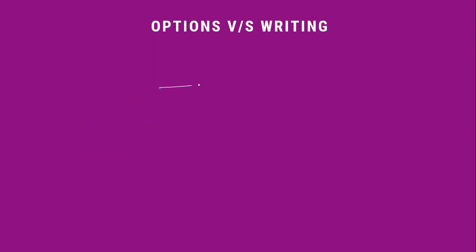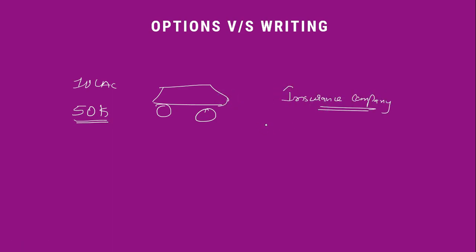Assume you buy a car, right? You buy a car at 10 lakh rupees and you pay, let us say, 50,000 rupees as insurance. Now, this insurance company who has sold you the premium at 50,000 rupees has collected 50,000 from you, and that is the maximum profit an insurance company can make, because this is a seller or a writer, right? However, when you buy an insurance worth 50,000 rupees, no matter what happens to your car, you can get an entire claim from the insurance company.